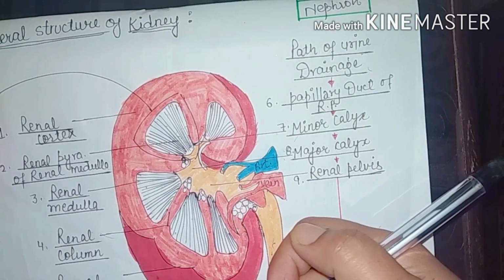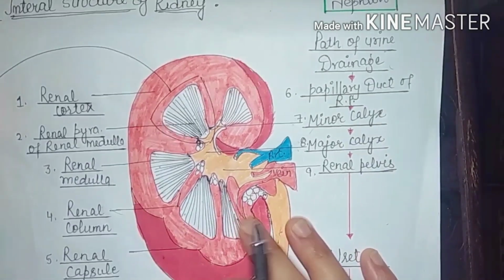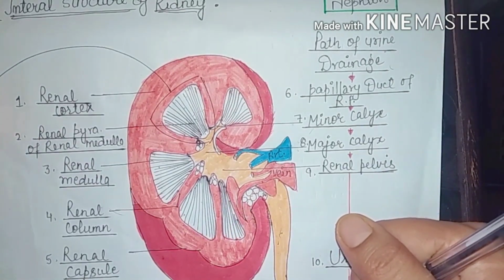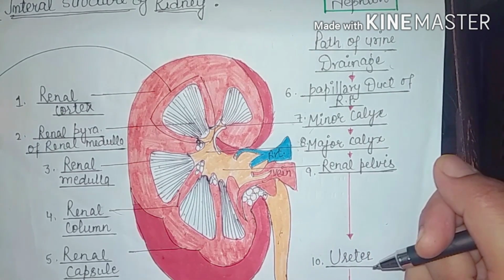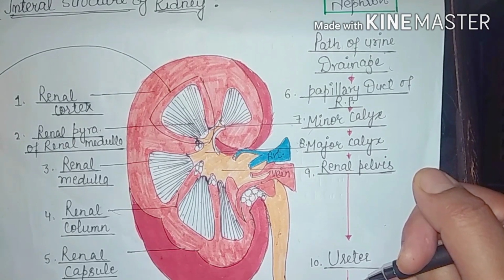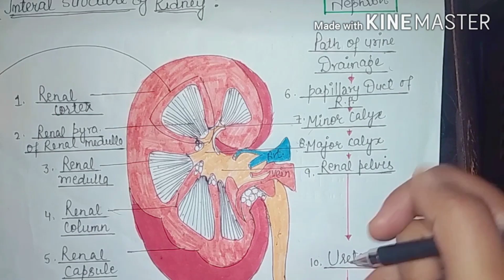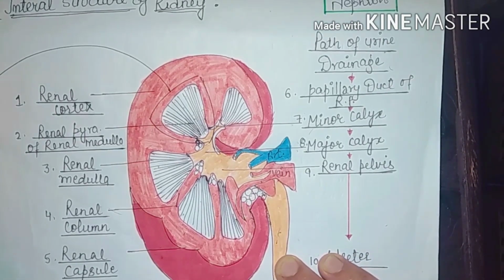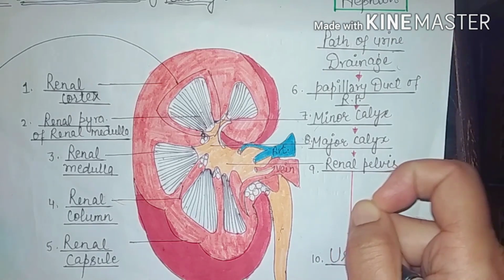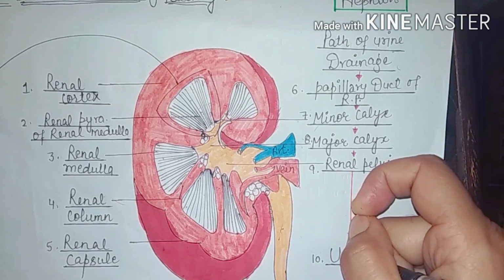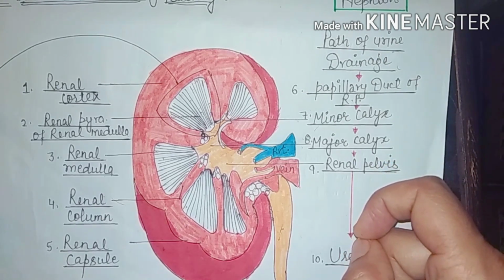This is a brief introduction of the kidney present in our body, which is responsible for the filtration of blood, a very important organ of our body. Basically we have two kidneys, but if one is damaged or if one needs to be donated to another person, we can survive with only one kidney also. So this is all about the kidney.